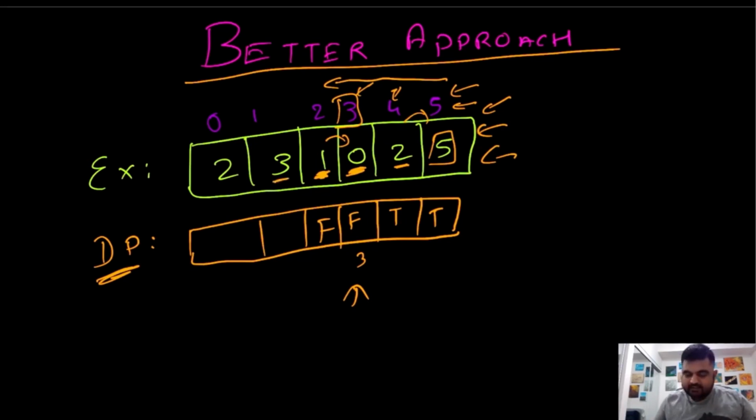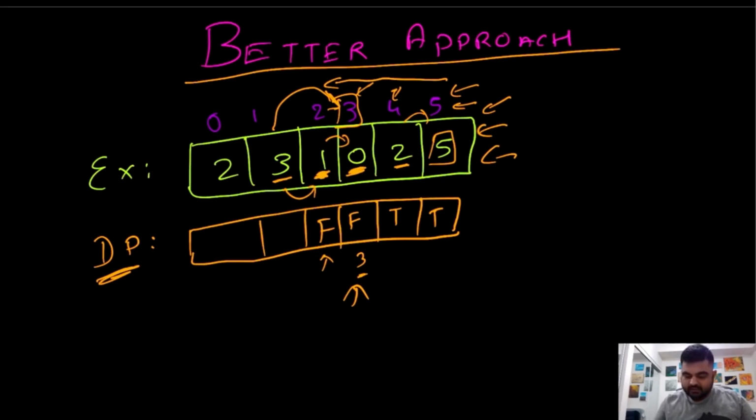Now we are at this third position. From this third position, we will again do the same check. But the thing is, this has potential to do 3 jumps. Okay, so let's do one jump at a time. First we take a jump. If we take a jump of one step, we end up over here. We check that this is false, which means that this is false, right? Now we take the second jump. With the second jump, we end up at this third position. We check in this DP array. This is also false, which means that we can't do anything.